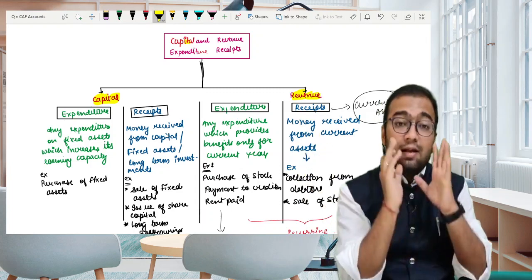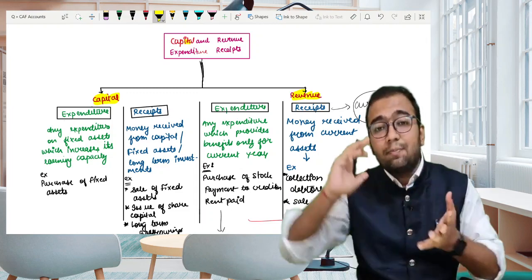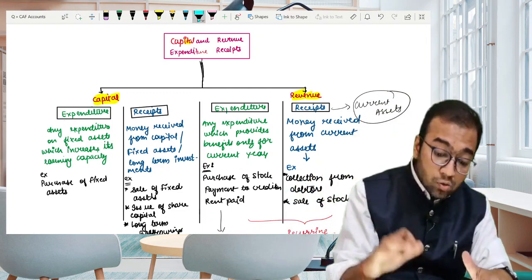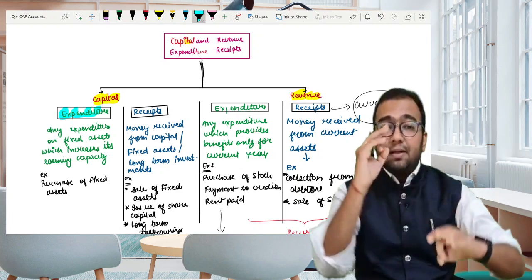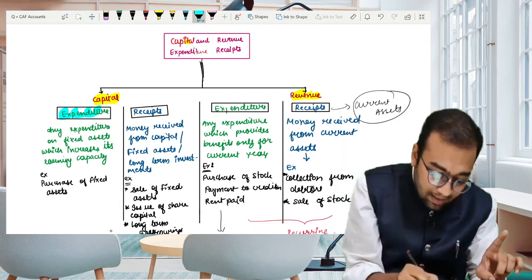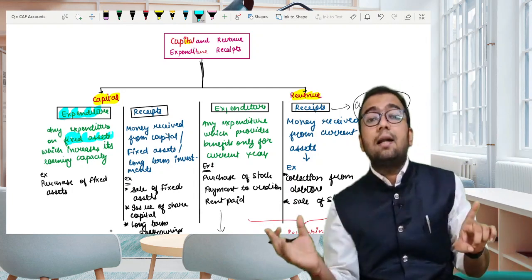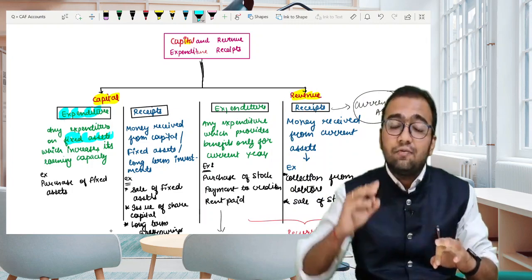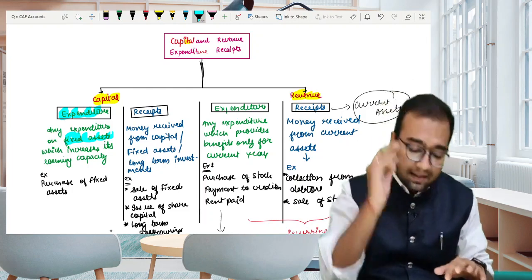Now we will check out what we mean by capital expenditure and revenue expenditure, and the difference between the two. My dear friends, capital expenditure is that expenditure which is incurred on fixed assets. I repeat, any expenditure on fixed assets which increases the earning capacity of the entity. Capital expenditures are those expenditures which increase the earning capacity of the entity. All such expenditures are capital expenditure.